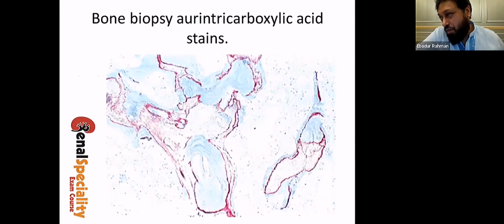This is the bone biopsy, but this was not from this patient. I'm just showing it for academic purposes. The biopsy was done, and the aurin tricarboxylic acid stain was done, and you can see this is the osteoid stain with the aurin tricarboxylic acid. If you know the stain, then you will know the answer.